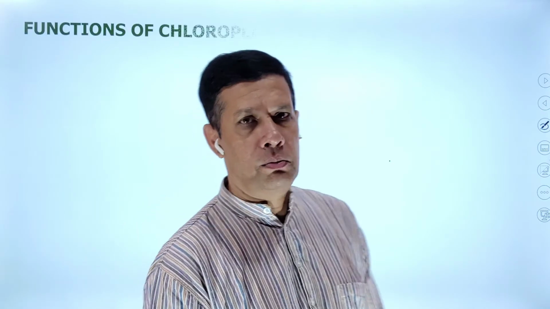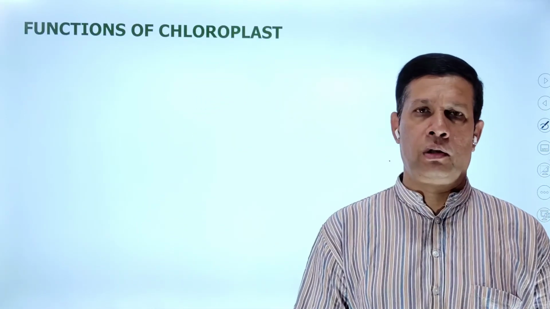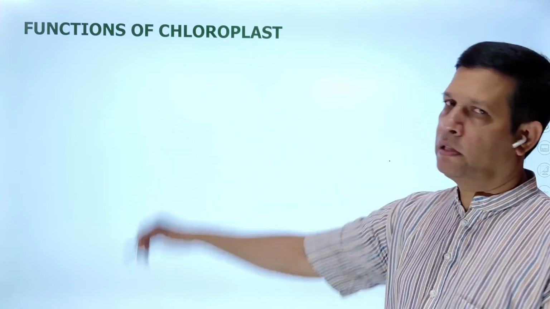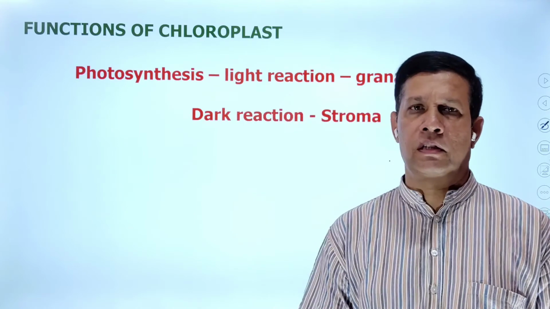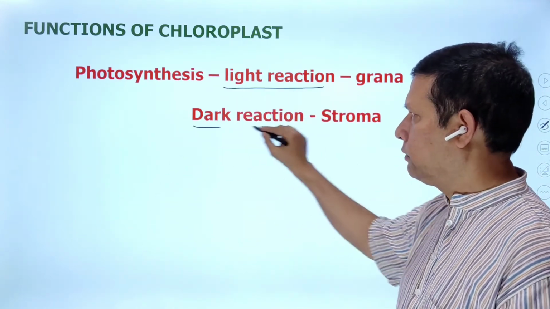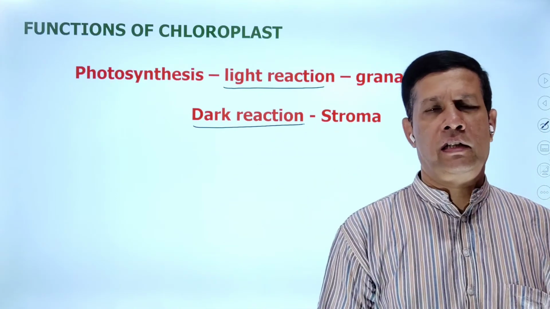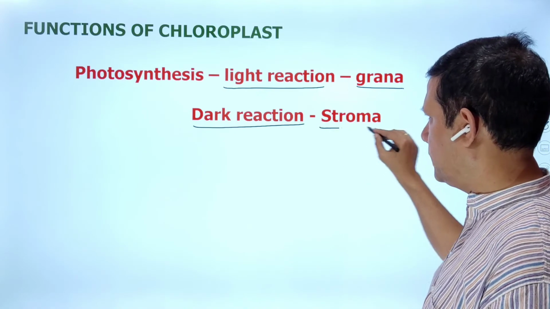Then coming to the next one, functions of the chloroplast. What is the main function of the chloroplast? Photosynthesis. We are already familiar with this part. Photosynthesis involves light reaction and dark reaction. Light reaction occurs in the grana of the chloroplast.